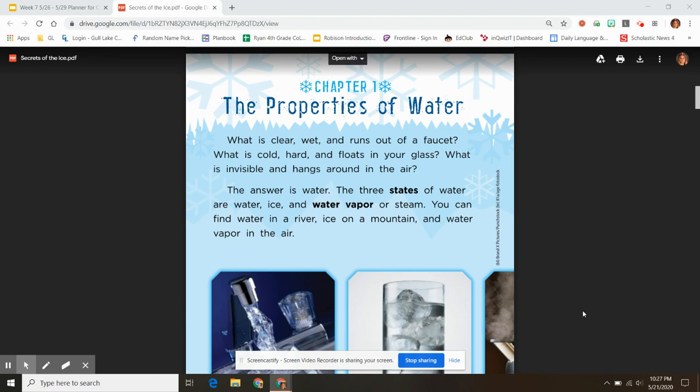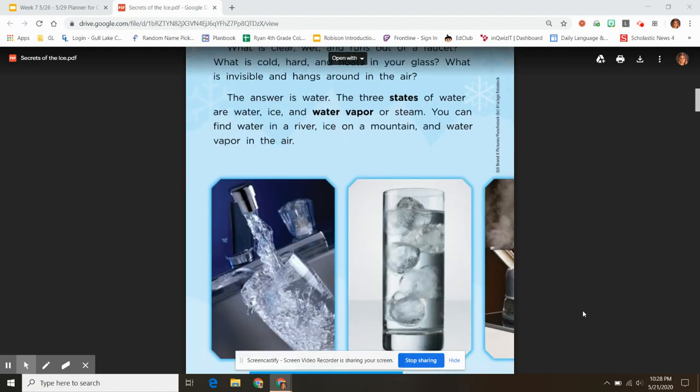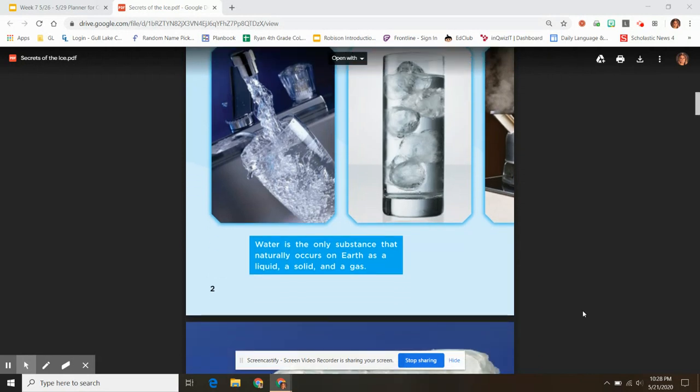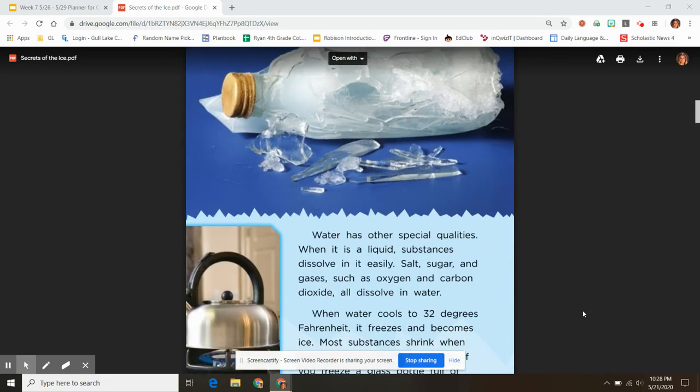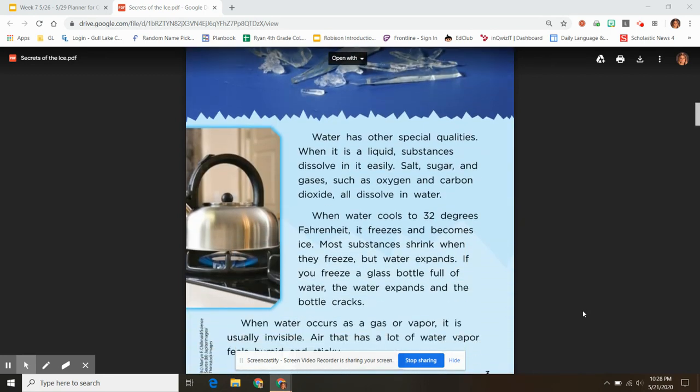You can find water in a river, ice on a mountain, and water vapor in the air. Water is the only substance that naturally occurs on Earth as a liquid, a solid, and a gas. Water has other special qualities.